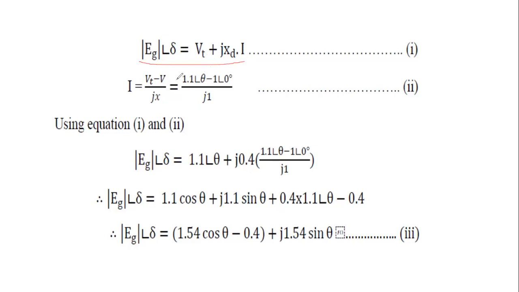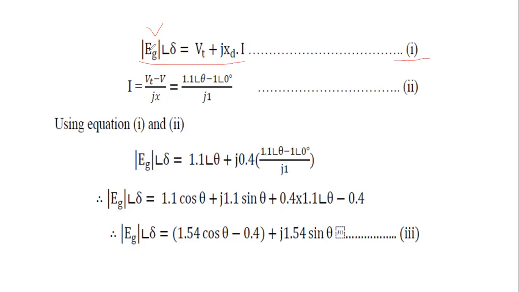From the given circuit diagram, we write Eg at an angle of delta is equal to Vt plus jXd into I. This will be considered as V. Applying KVL in the previous circuit, we obtain V is equal to Vt plus jXd into I. Consider this as equation number 1.